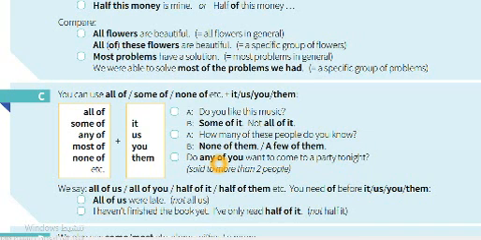Do any of you want to come to a party tonight? Say it to more than 2 people. It means you talk to at least 2 or 3 friends, you have a conversation with at least 2 or 3, and you have to ask them, do any of you want to come to a party tonight? So if you look at the structure, any of you.